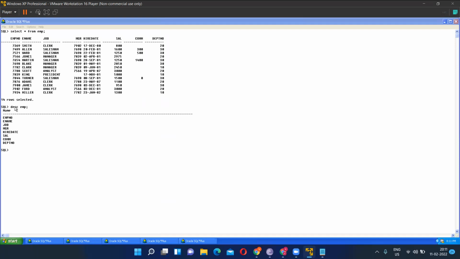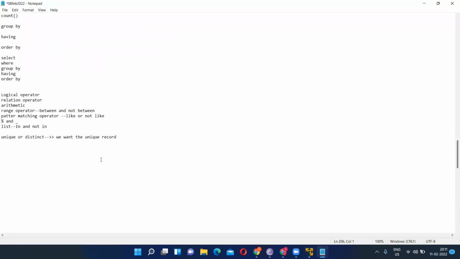So whenever you get the description of the table, you get three things. Remember that the description of a table gives three things: the name of the column, the data type of the column, and also the constraints. What these constraints are, we will learn later. Three things you get in the description of the table.